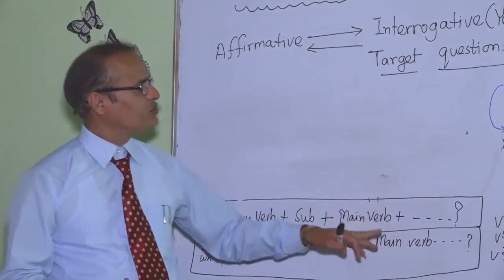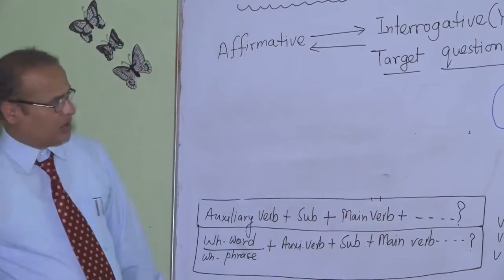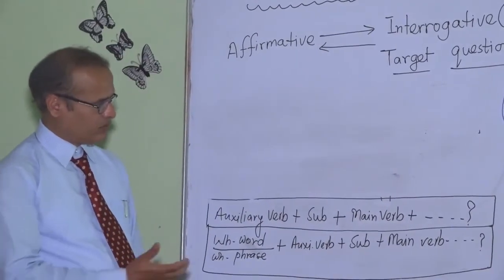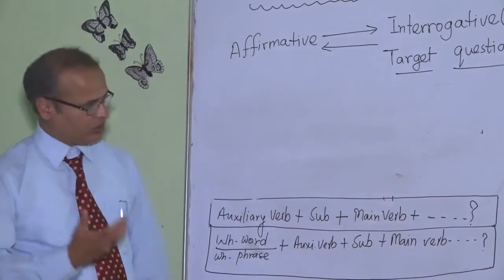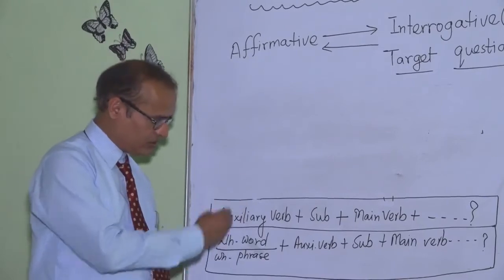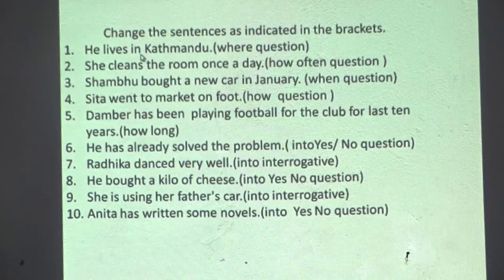So let's move to the questions, and we will try to solve them, and then discuss why. Let me go through some of the questions asked in the SEE exam. Question number 9: change the sentences as indicated in the brackets. These I have selected randomly.